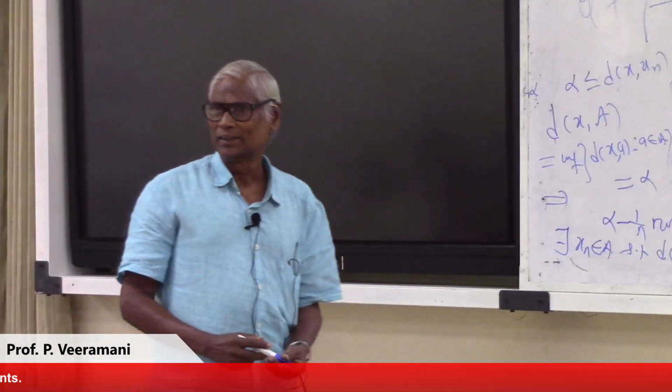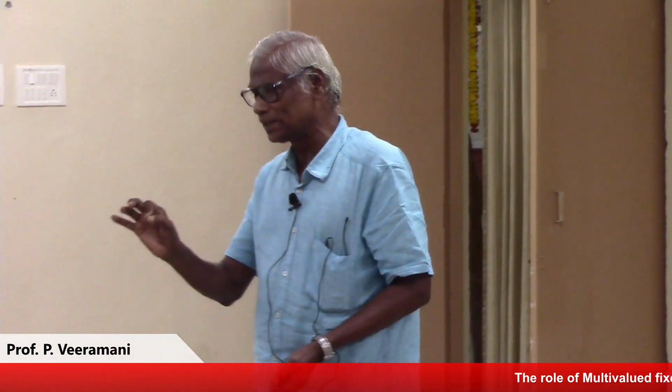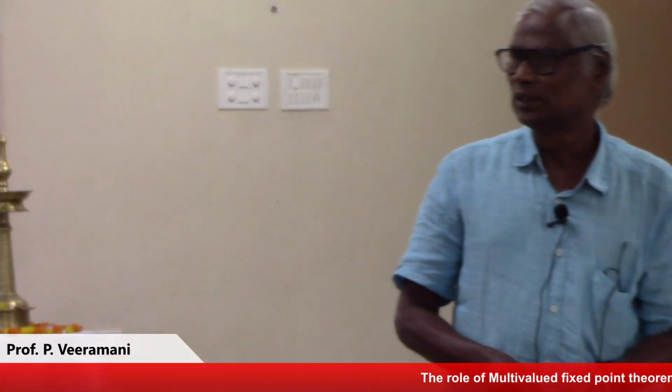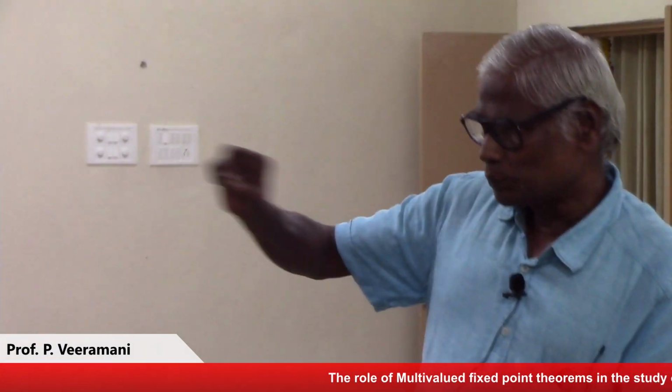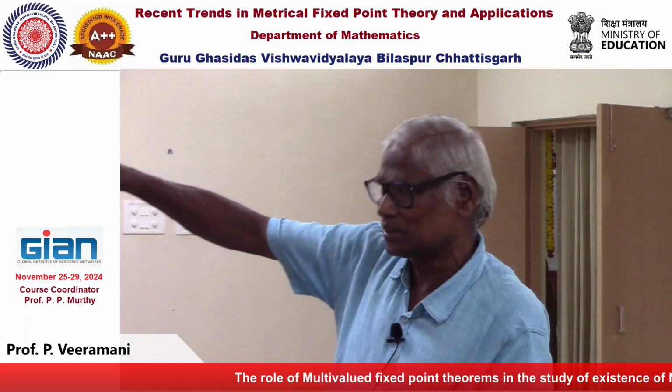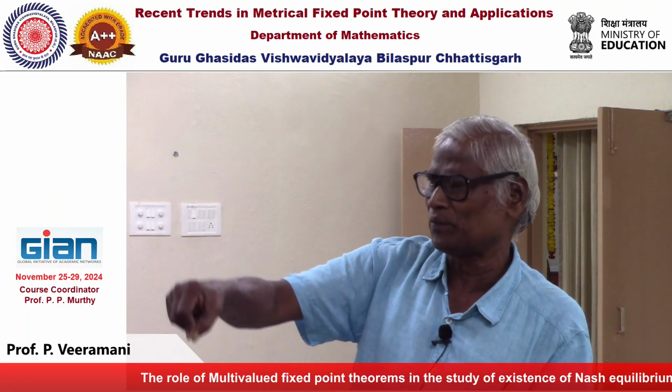This follows from the properties of infimum and supremum: there is a sequence which converges to the infimum or supremum.